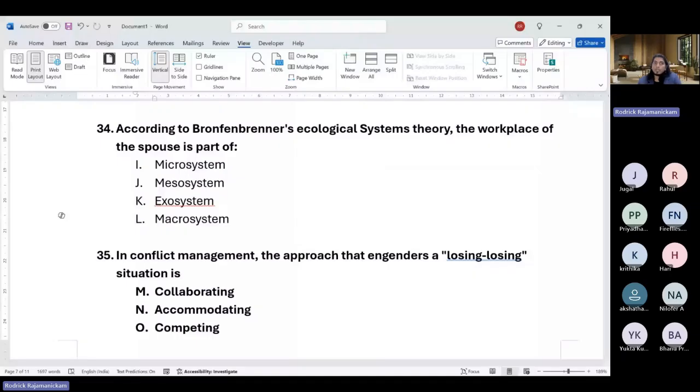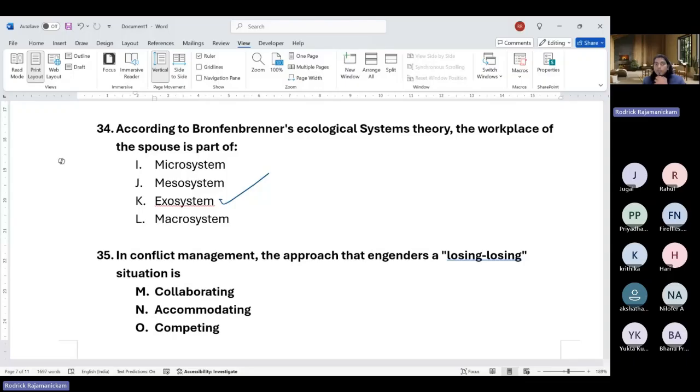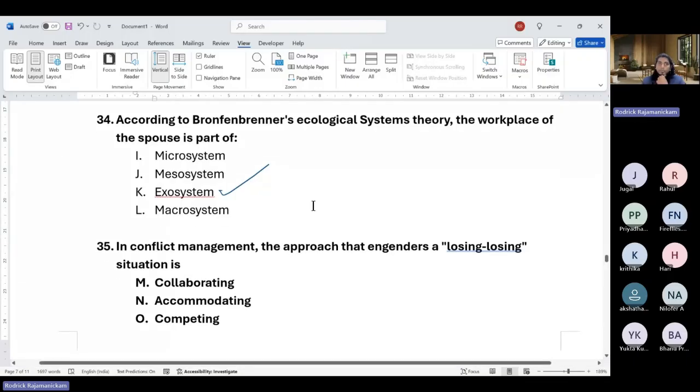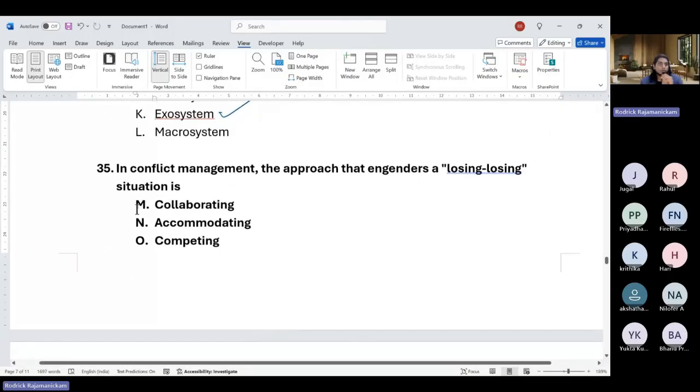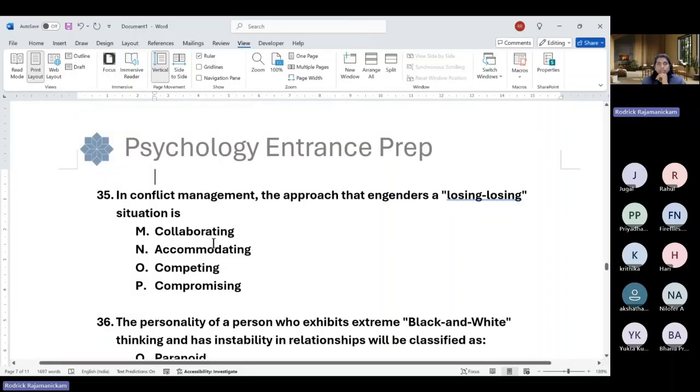So exo is kind of like just outside, but not directly related. Meso is the interaction between micro and external surroundings. Micro is your immediate surrounding environment, like family, parents, maybe school also can be involved if it is friends. So the right answer here would be exosystem, which is kind of indirect, but still is influential. Okay. So moving on to the 35th question. We'll take a break soon, maybe. We just have 15 more questions.